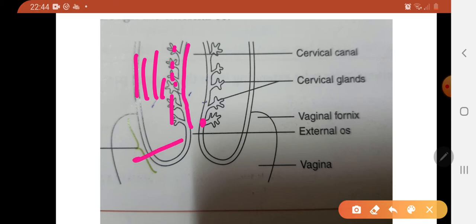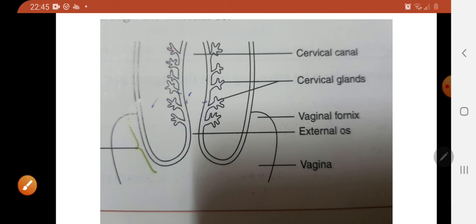What about the ectocervix? What will be the layers here? This part of the ectocervix, that is going to be protruding into the lumen of the vagina, influenced by the vaginal secretions, has the stratified squamous epithelium. The epithelium of the ectocervix is stratified squamous epithelium. So if I take a section here, I'll see the stratified squamous epithelium, the cervical stroma, and again a layer of stratified squamous epithelium, isn't it? That's the one I'm going to show you in the next slide.